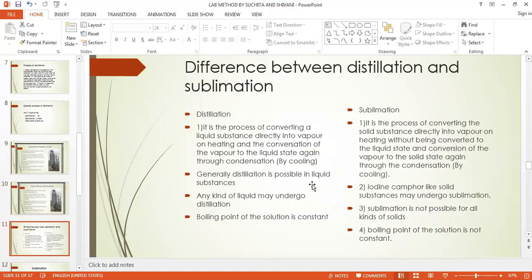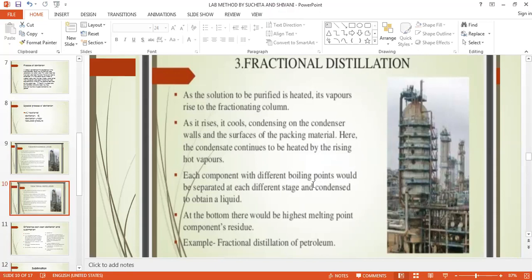Now, this is about fractional distillation, where you have to keep in mind that the boiling points of the two liquids are close to each other. The one whose boiling point is lower will be collected from the top, and the one whose boiling point is higher will get collected afterward. That's why here we are using fractions for the distillation, not a single condenser.